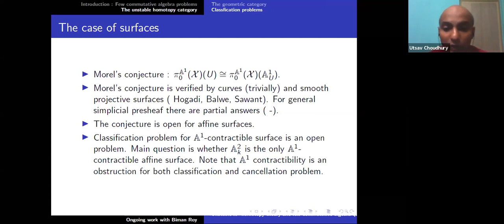So it is not known. The main question is whether A2_k is the only A1 contractible affine surface. It is not known whether there exists anything other than A2_k which is A1 contractible. Of course, A2_k is A1 contractible by definition because we have made A1 to be a point. So A1 times A1 is the same as A1 times point, which is the same as point. So A2_k is the same as a point in A1 homotopy theory. But then, does there exist any other affine smooth surface, not isomorphic to A2_k, but which is A1 contractible? Anyway, A1 contractibility is an obstruction for both the classification and cancellation problems.